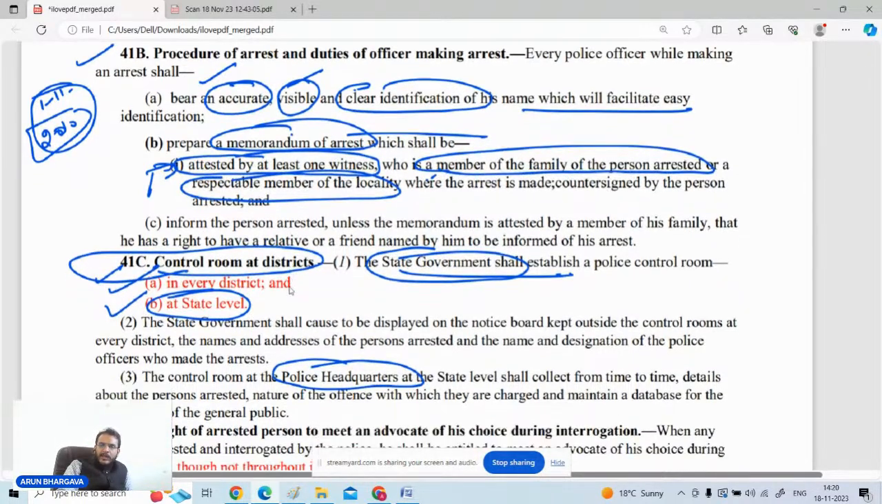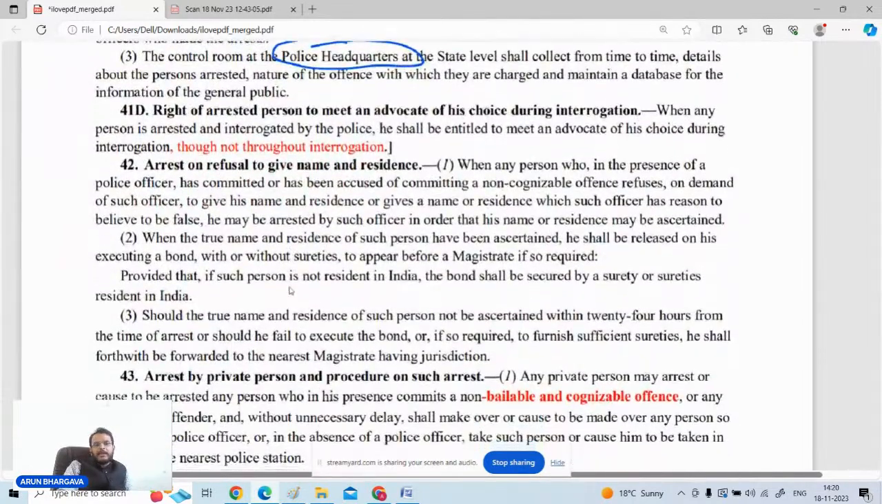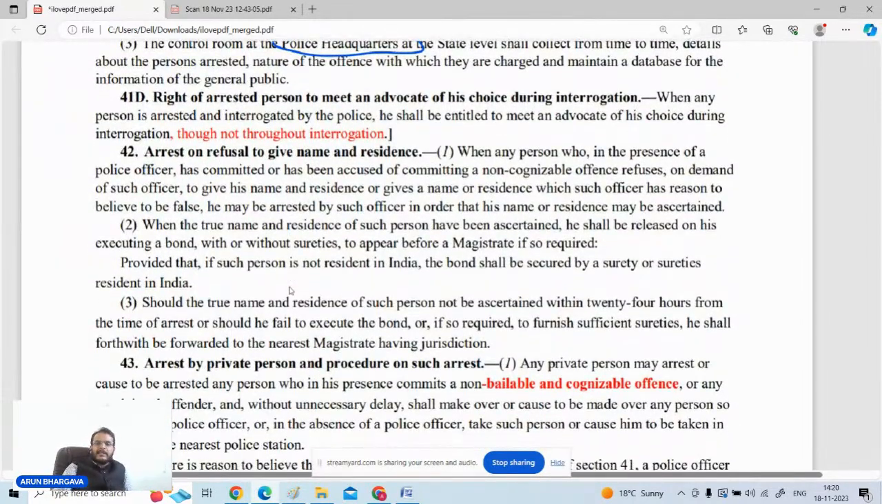Thereafter 41D, that if a person is arrested, can he meet an advocate of his choice? The answer is yes, he can meet an advocate of his choice, but not throughout the interrogation. Not throughout the interrogation.